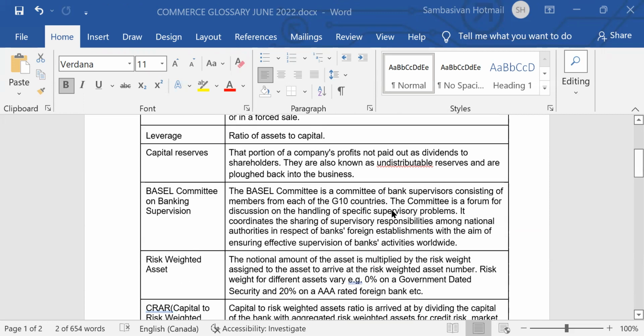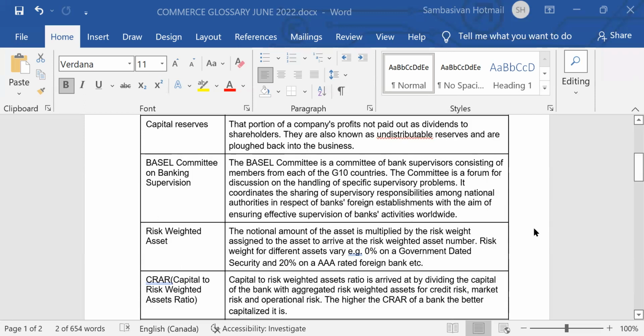Then Basel Committee on Banking Supervision. The Basel Committee is a committee of bank supervisors consisting of members from each of the G10 countries. The committee is a forum for discussion on the handling of specific supervisory problems.